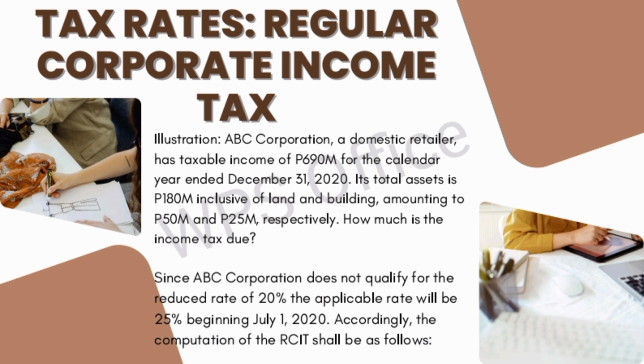Illustration: ABC Corporation, a domestic retailer, has taxable income of 690 million pesos for the calendar year ended December 31, 2020. Its total assets is 180 million, inclusive of land and building, amounting to 50 million pesos and 25 million pesos respectively. How much is the income tax due? Since ABC Corporation does not qualify for the reduced rate of 20%, the applicable rate will be 25% beginning July 1st, 2020. Accordingly, the computation of the RCIT shall be as follows.